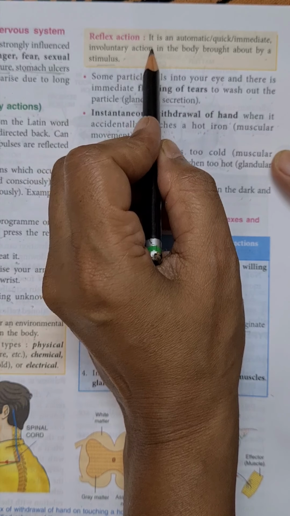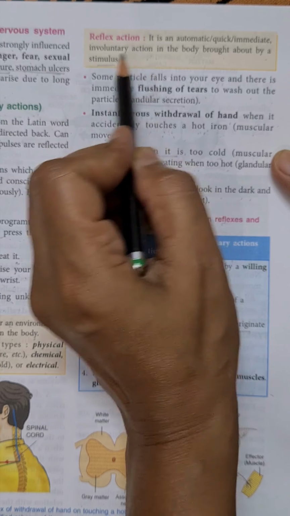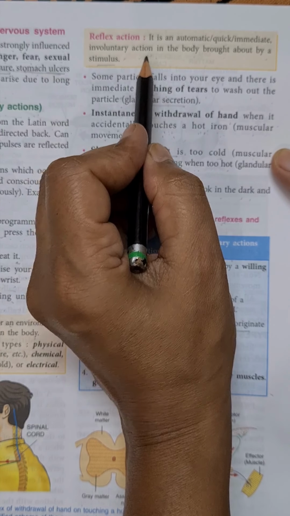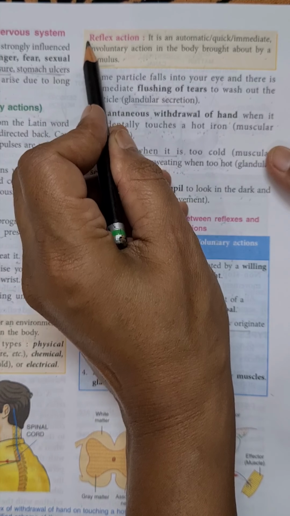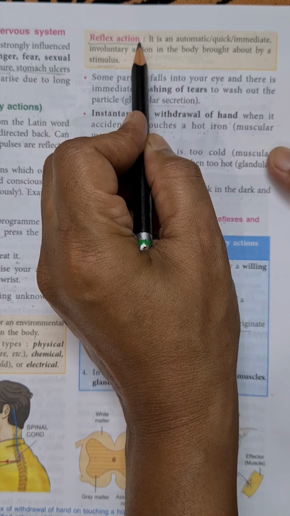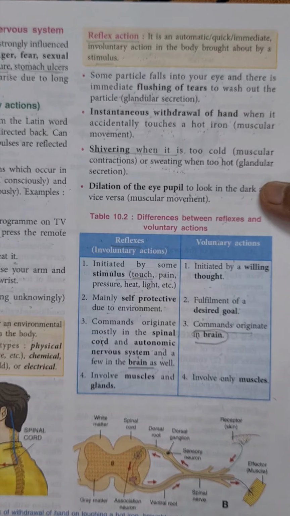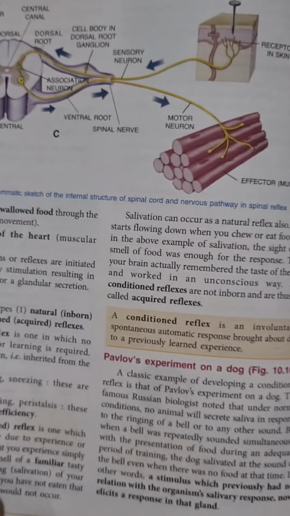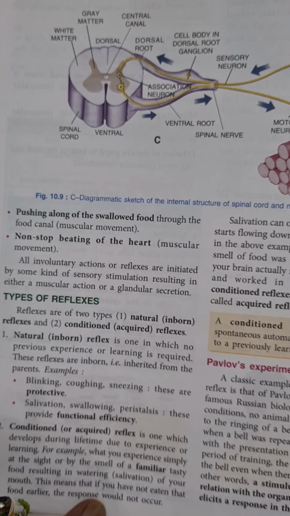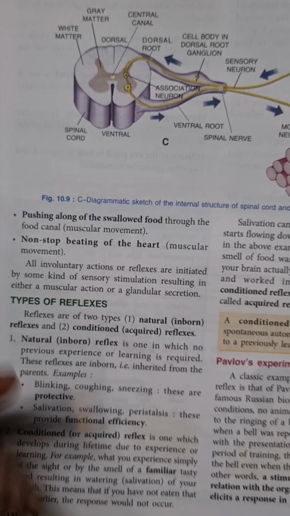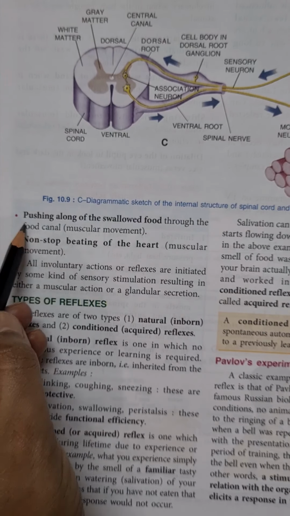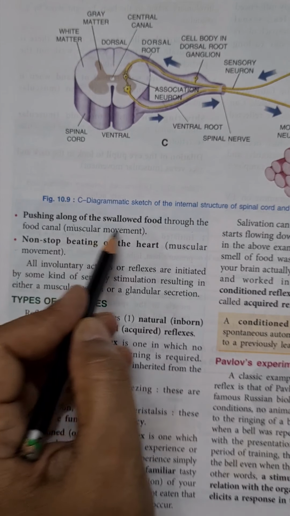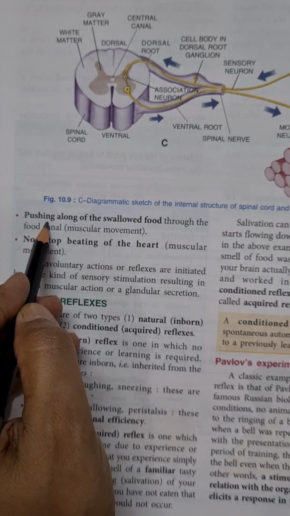Okay, the immediate action or decision taken by our spinal cord according to the stimulus is called reflex action, and mostly they are protective in action. Now starting with the next topic, that is two examples of involuntary action which are left. First, pushing along the swallowed food through the food canal, muscular movement. This is also involuntary action.